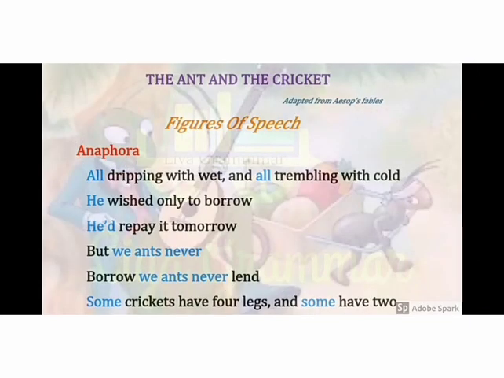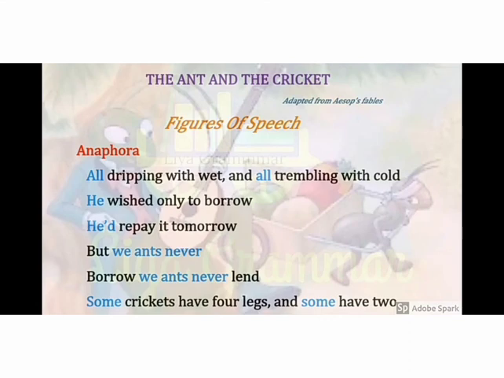Moving to the next figure of speech, anaphora. What is anaphora? When a word is repeated in consecutive lines, it is called anaphora. So what's given here? All dripping with wet and all trembling with cold. All is the anaphora. He wished he'd repay, but we ants never borrow, we ants never lend. We ants never is repeated twice. So these are the anaphora.